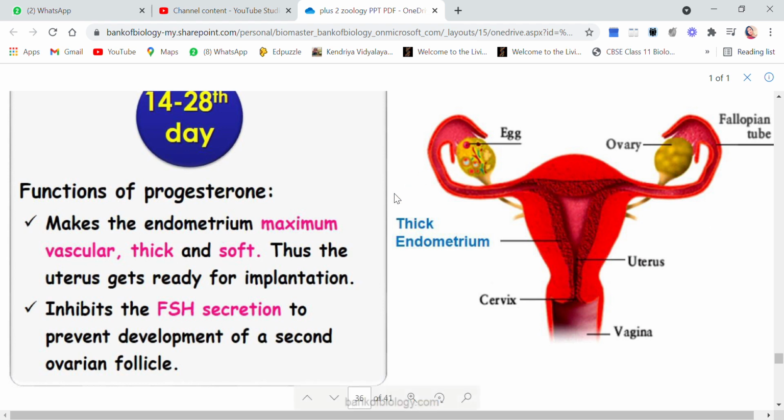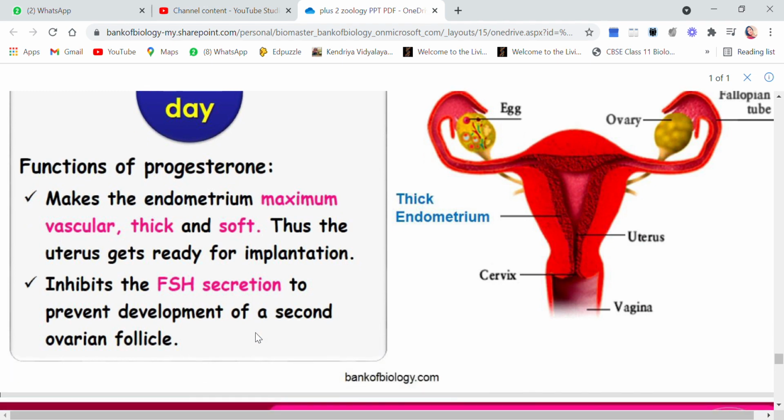So when one egg is undergoing a procedure, then other follicles should not participate. So what will progesterone do? It will inhibit the FSH secretion, so that the next ovarian follicle is not developing at the same time when one procedure is already going on.